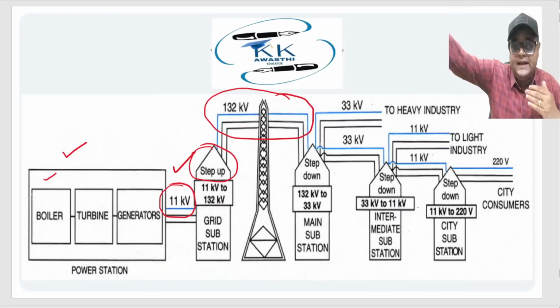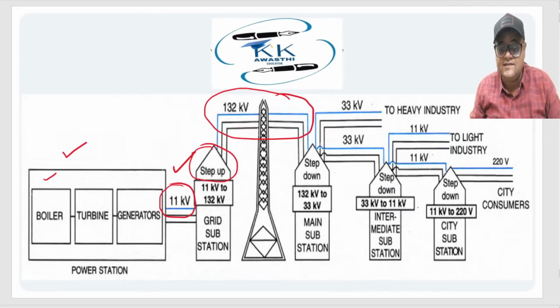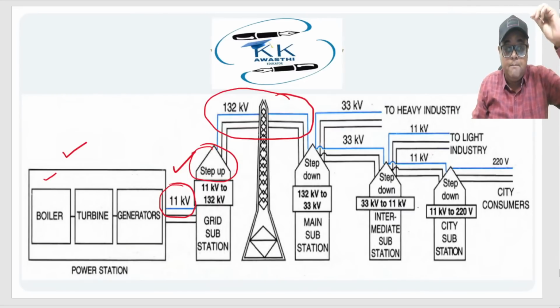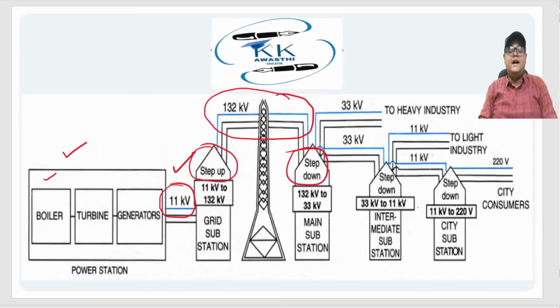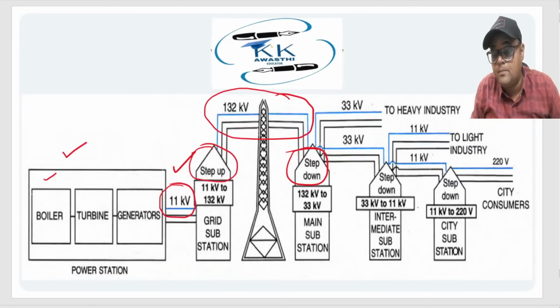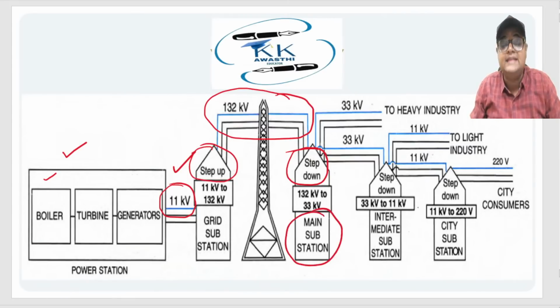Once it has been transmitted over a very long distance, the next step is to bring the voltage down. Why? Because 132 was a very large value. So how do we bring it down? We bring it down with the help of a step down transformer. And where is this stepping down done? It is done at main substation. So from 132 kV, we step it down to 33 kV.